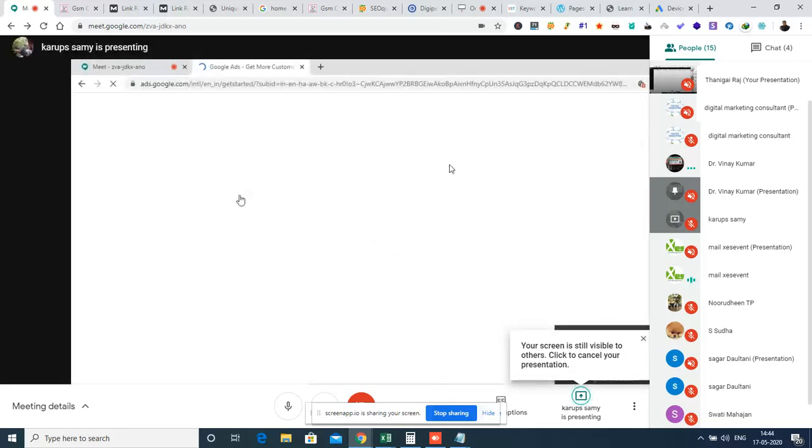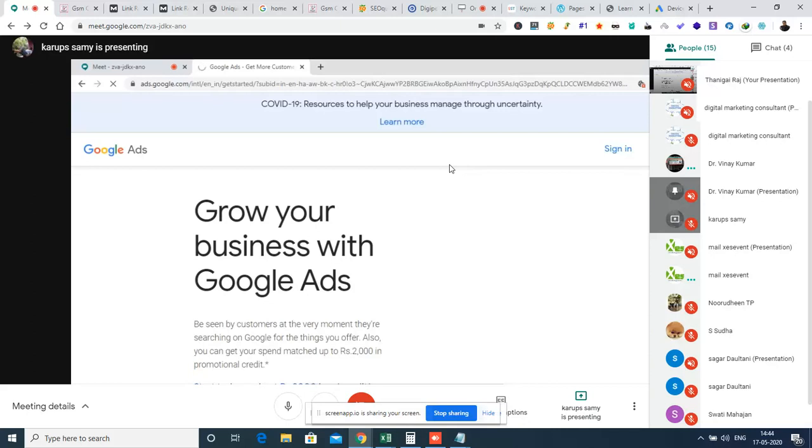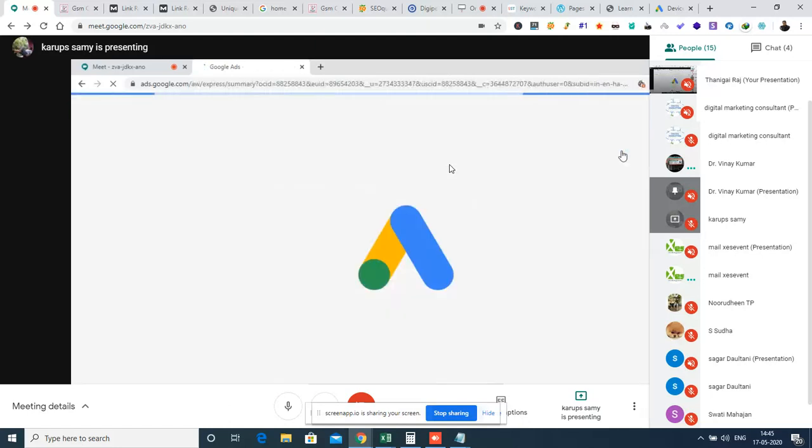If you have already created one, we can use the same platform and create a new search ad. If you already know the details, you may not even need to share the screen. It's up to you.